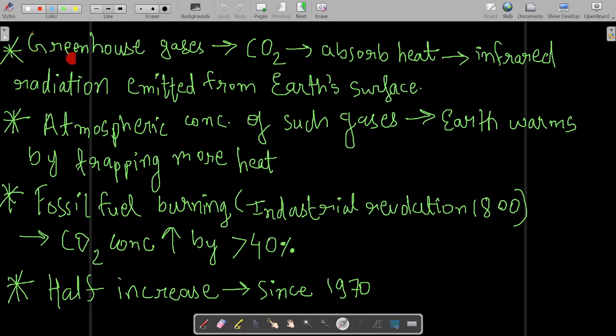Now you already know what is causing the increase in temperature on earth. Greenhouse gases like CO2. CO2 is not the only greenhouse gas. There are many greenhouse gases along with CO2, like methane and nitrous oxide. So methane, CO2, nitrous oxide, all these are greenhouse gases. Now what is the meaning of greenhouse gases?